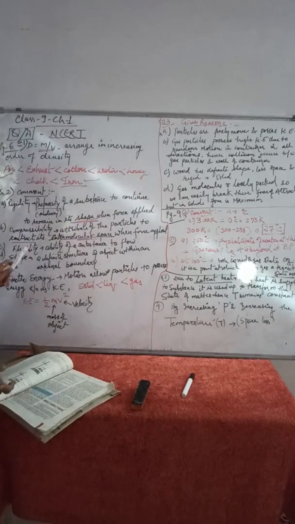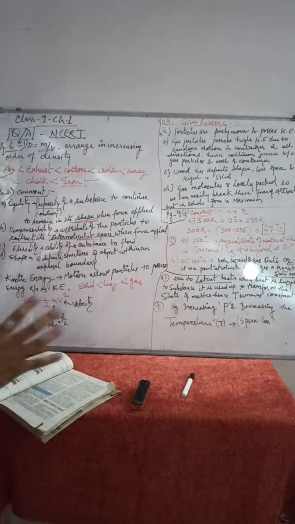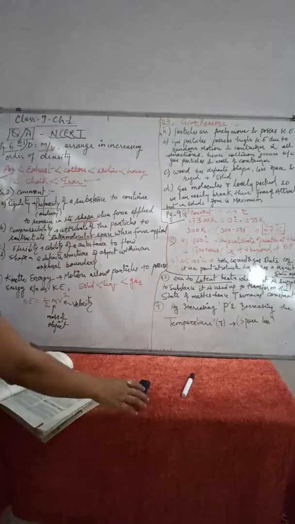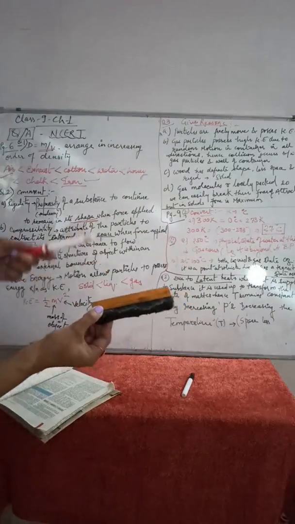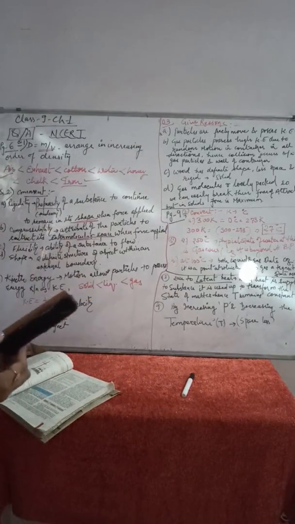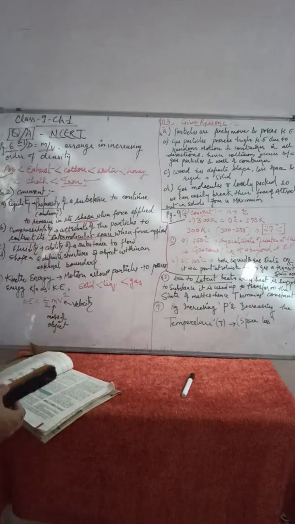Now come to shape. What is the meaning of shape? It is the external boundary given to any object, that is known as shape. For example, we have a duster, we have a pen, we have a board. So we have a bounded, external boundary, that is known as shape.